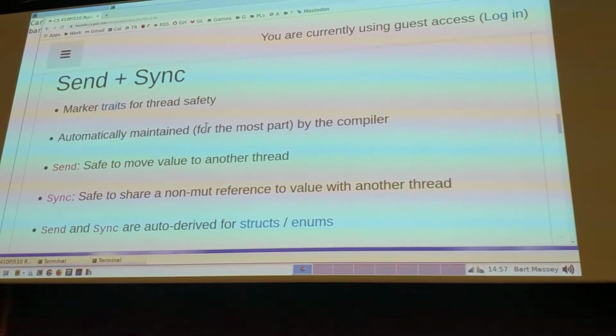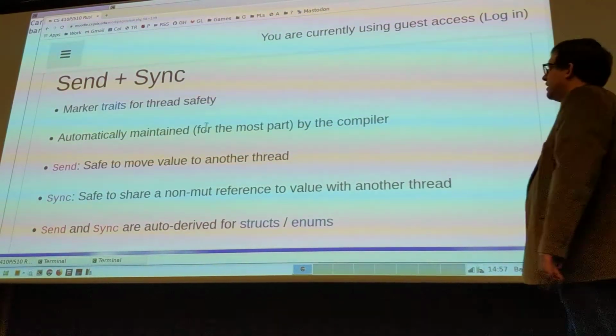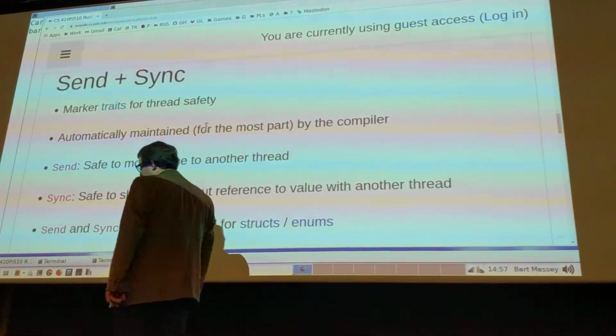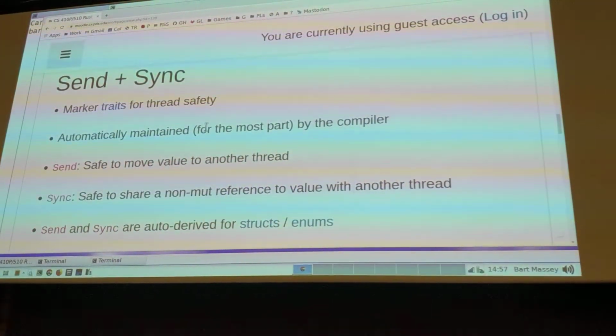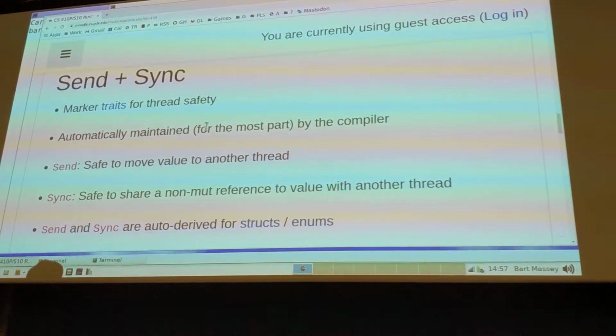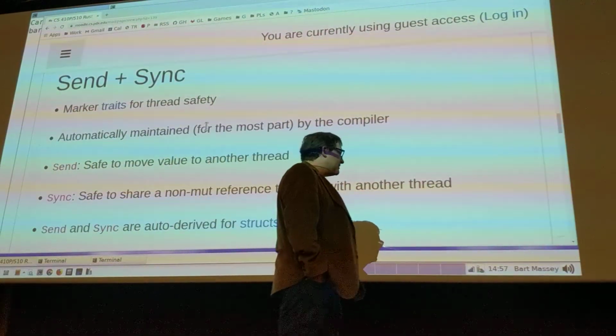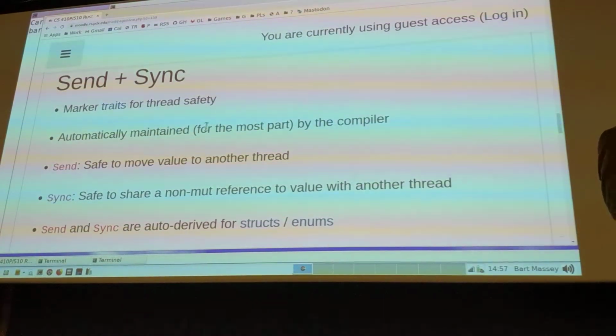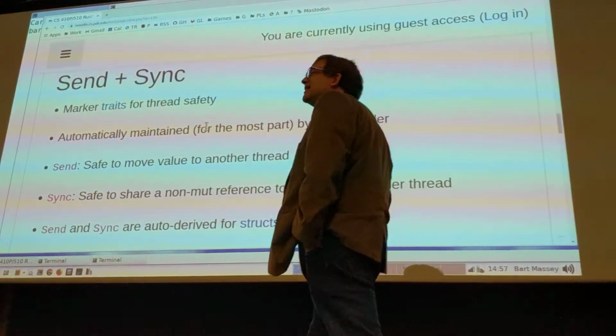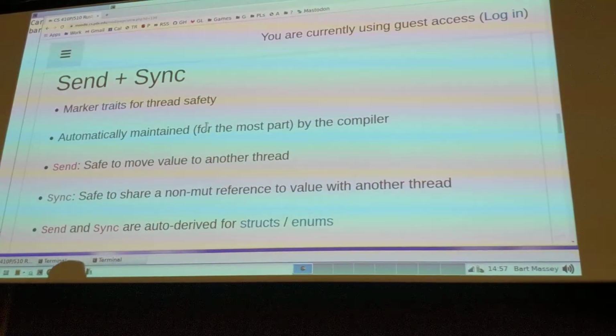Here's a thing that confuses everyone when they're starting out in Rust, which is the Send and Sync traits. Remember way, way back when we talked about traits, we talked about things called marker traits, which are either to communicate information to the compiler, or the compiler is going to communicate information to you typically. Send and Sync are marker traits. They're used to interact with the compiler around thread safety. Like I say, every Rust program is a thread-safe program, so you can run into Send and Sync issues even if you don't think you're doing any concurrency. So you should be aware of that and ready for it.